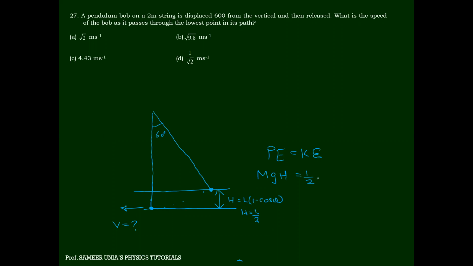It will become half mv square. This cancels, so v will become under root of 2gh. But h is L by 2, so v will become under root gl. G is 10 and L is 2, so this will be root 20. Is it correct?